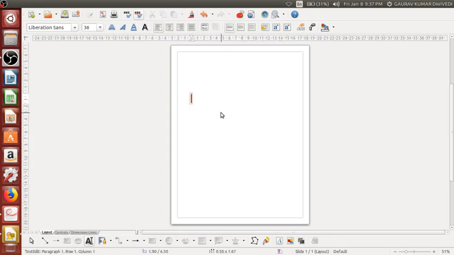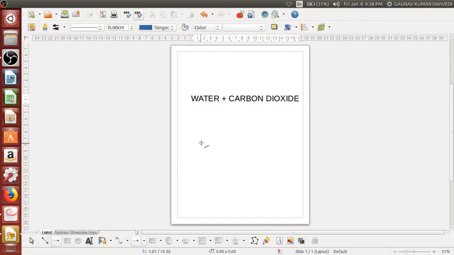Okay, so we have here two things, that is, water plus carbon dioxide, and then we need an arrow here.